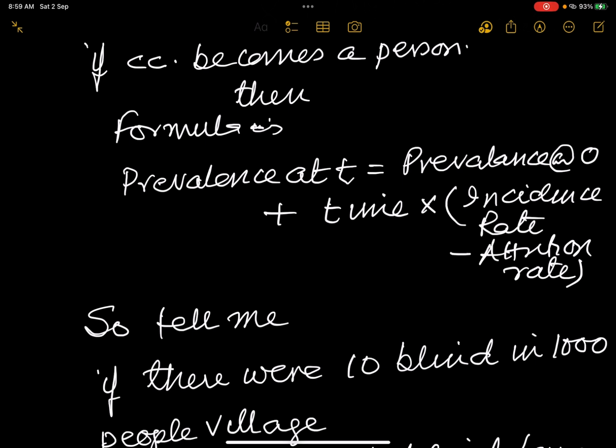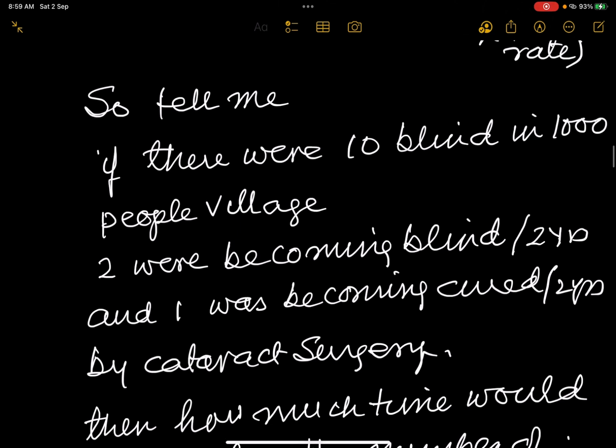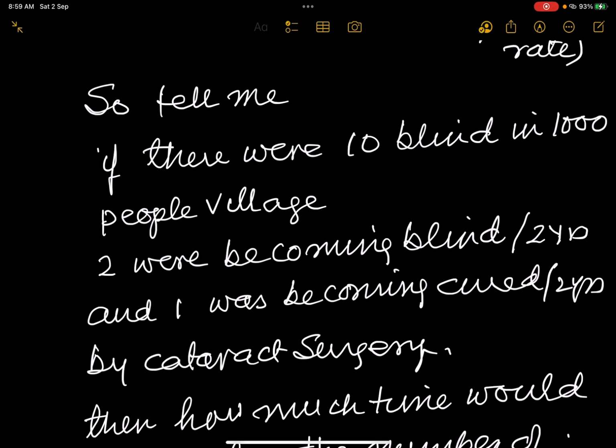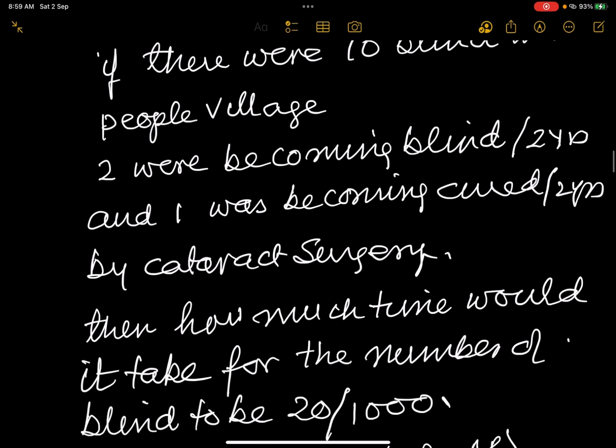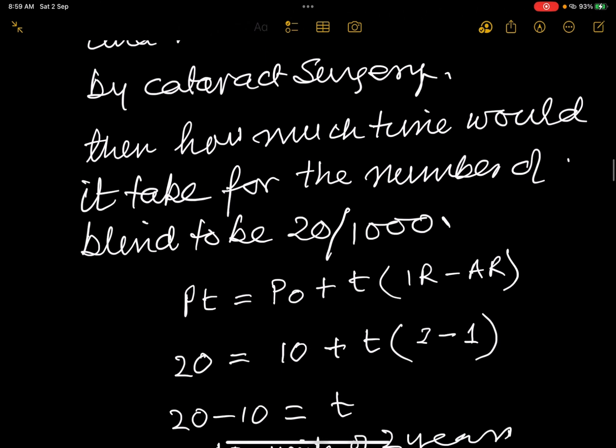Therefore, if there were 10 blind people in a 1000 person village, 2 were becoming blind per 2 years and 1 was becoming cured per 2 years by the cataract surgeon, then how much time would it take for the number of blind to be 20 in that 1000 person village?